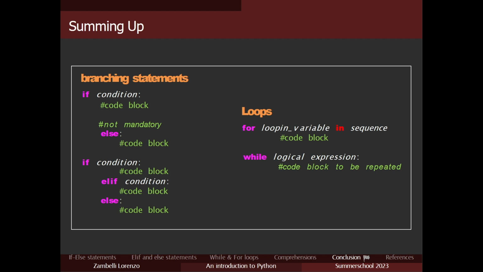Then while loops. While loops work with a logical expression. You iterate your code while the logical expression is true. Note that you can also use the opposite: you start with a false statement and you stay inside while the statement remains false, and you get outside when the statement becomes true.